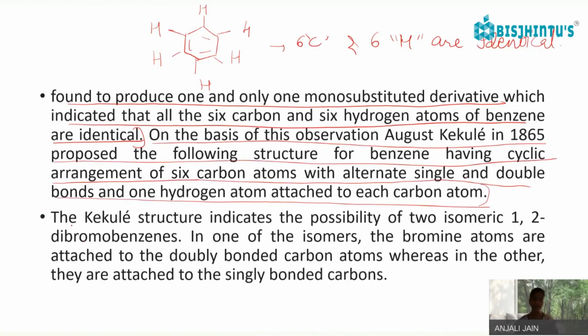The Kekulé structure indicates the possibility of 2 isomeric 1,2-dibromobenzenes.